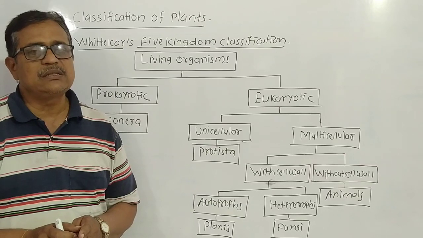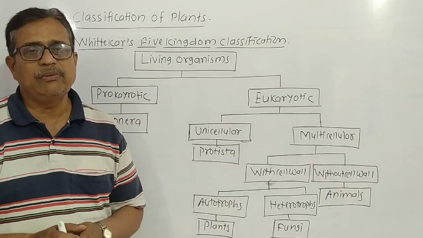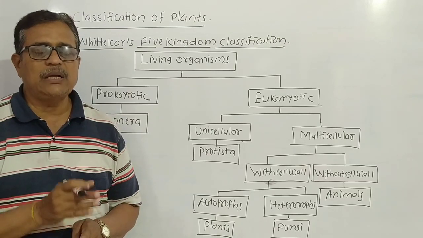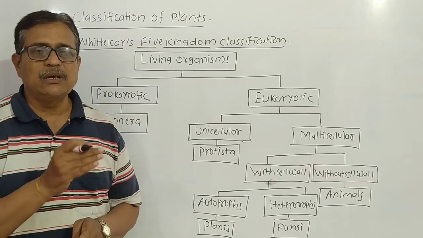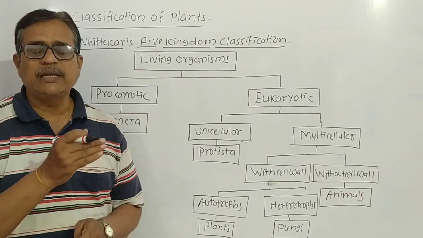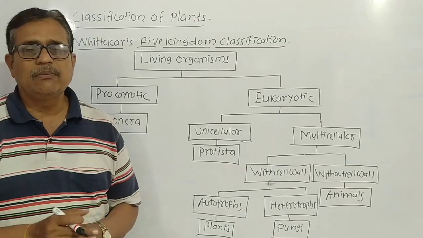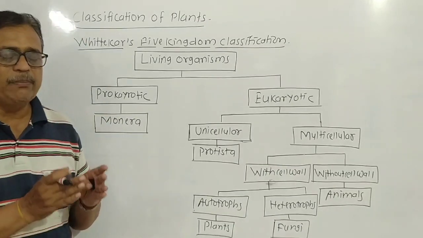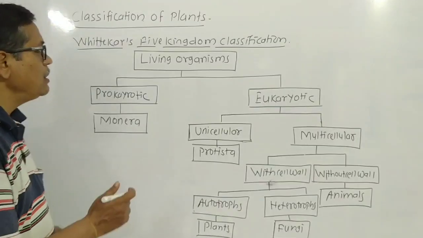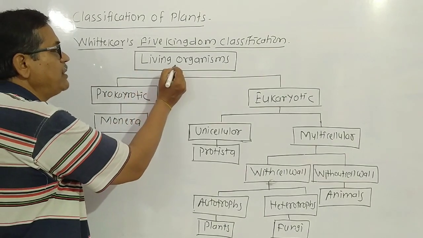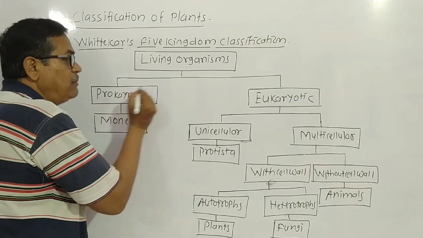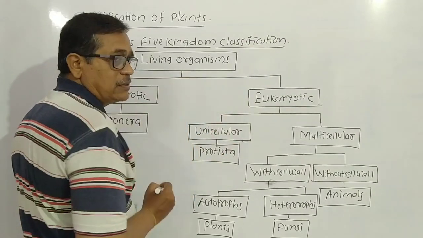Which are the characteristics related to the classification of living organisms? These characteristics are the shape and size of the cell, the number of cells, presence and absence of cell wall, and whether they are autotrophs or heterotrophs. That is the base or criteria of the classification. Whittaker classified living organisms mainly into two types, that is prokaryotic and eukaryotic living organisms.